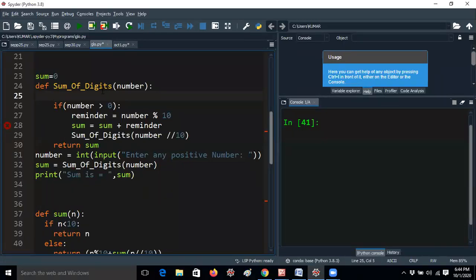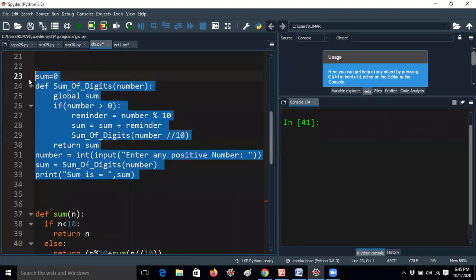I hope it is clear. If I give global sum, then I am not getting any error. But for example, if I remove this line, you can add sum equal to 0 in this also, you will get an error only. That means the global keyword plays a major role while using this program. This is also one of the ways some students submitted, and of course it is very big, but because you should know how to write programs in different ways, that's the reason I'm sending the answer in your chat box.